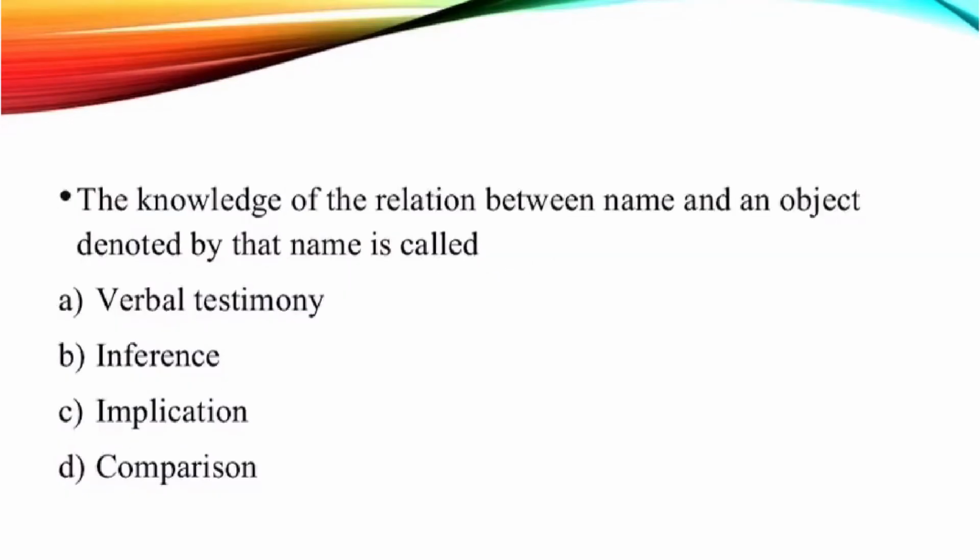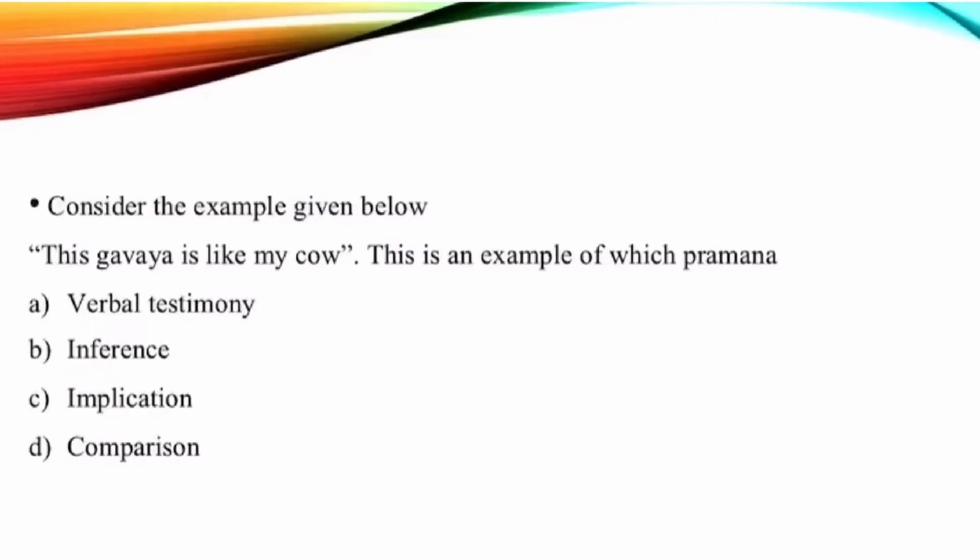Third question, the knowledge of the relation between name and an object denoted by that name is called option A, verbal testimony, B, inference, C, implication, and D, comparison. Option D, comparison is the right answer. Fourth question, consider the example given below. This Gavaya is like my cow. This is an example of which Pramana? The word like indicates similarity, and we compare the things that are similar and we understand based on that. So the logic involved, the Pramana involved is option D, comparison.